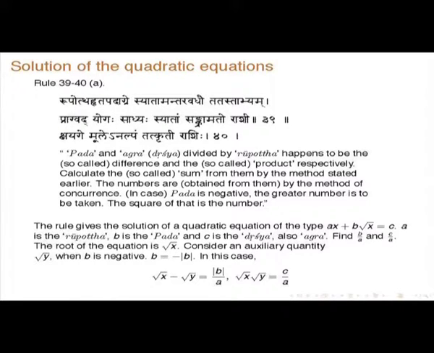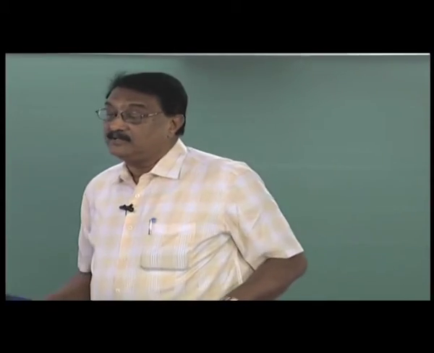Pada and agra divided by Rupottha happen to be the so called difference and the so called product respectively. Calculate the sum from them by the methods earlier. The numbers are obtained from them by the method of concurrence. In case pada is negative, the greater of the number is to be taken. The square of that is the number. So whatever he is doing, the Sankramana thing, it is leading him on to the quadratic equation solution.